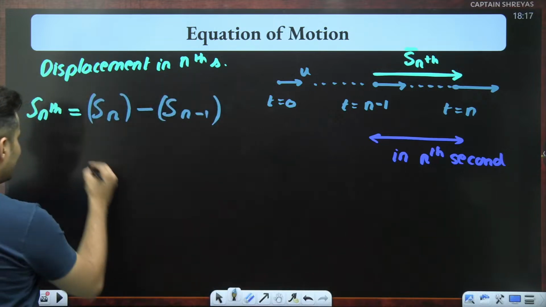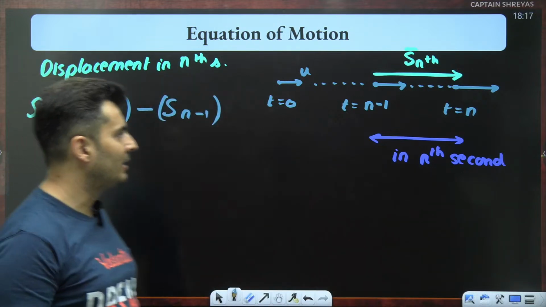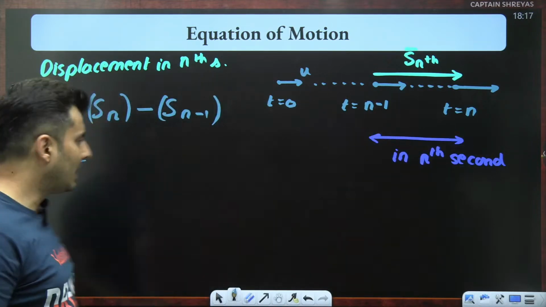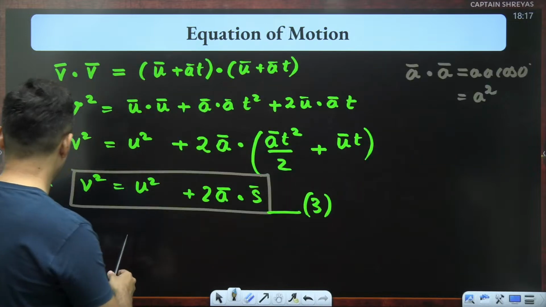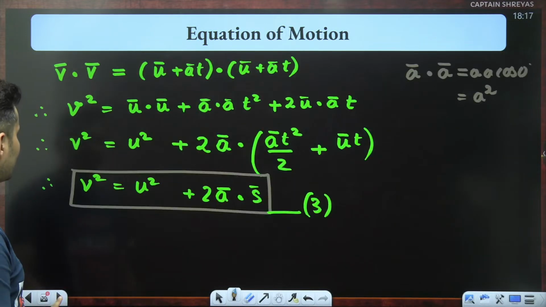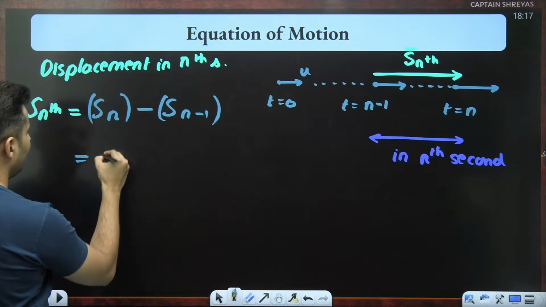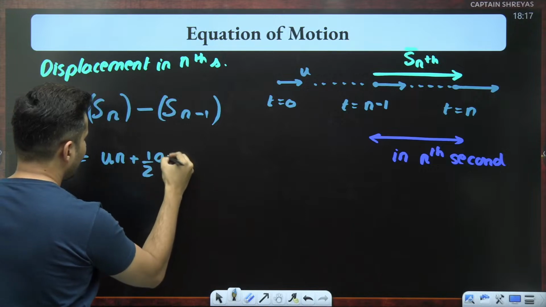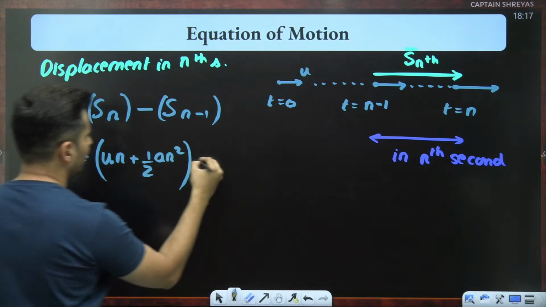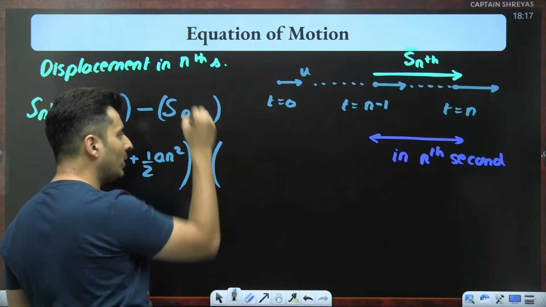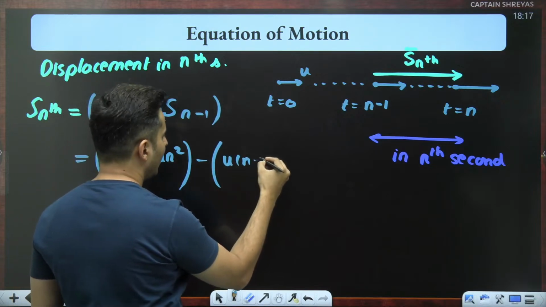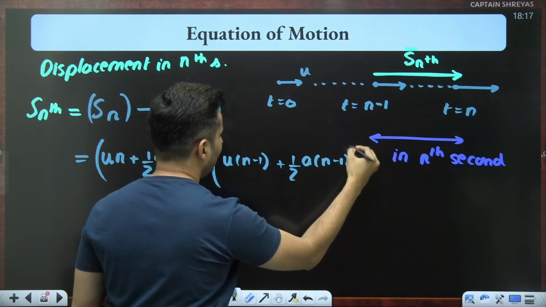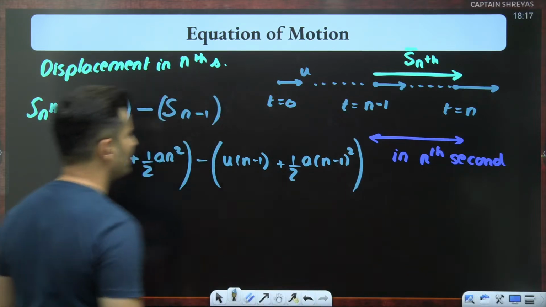Okay. So what is the displacement in the nth second? Sorry, what is the displacement till n seconds? Use the second kinematic equation, ut plus half at square, that's all. So this will become u, instead of t you will put n, plus half a n square, this is the first term, minus, instead of time now you put n minus 1. So u into n minus 1 plus half into a into n minus 1 the whole square, right? This is what you're going to get.